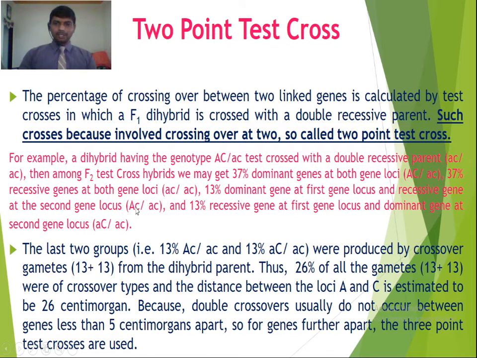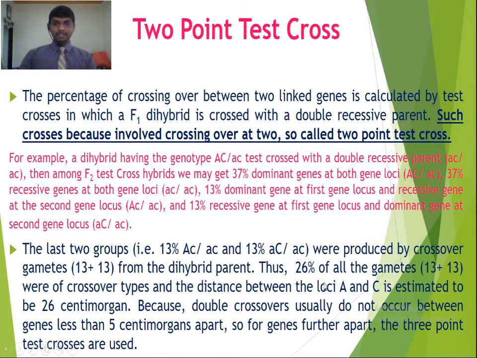So such combinations we get 13%. While 13% have a recessive gene at the first gene locus and a dominant gene at the second gene locus, the second option, small a capital C. So such progeny obtained are 13%. The last two groups, 13% capital A small c and 13% small a capital C, were produced by crossover gametes. So 13 plus 13, that is 26, from the dihybrid parent.